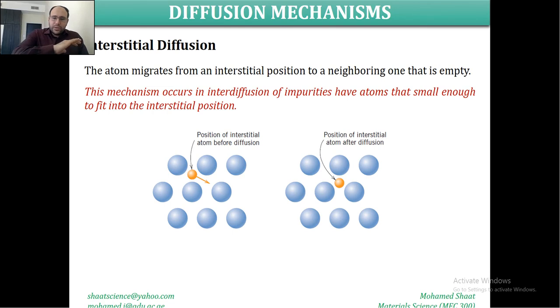Alright, so now we have discussed what diffusion is, what the different types of diffusion are, and what the mechanisms of diffusion are. Now let us discuss how we can measure or identify the rate of the diffusion. What does the rate of the diffusion mean? We can understand it simply as the speed of diffusion: how fast this diffusion process is going to happen, how fast these atoms are going to migrate from one lattice site to another lattice site. So this is simply the rate of diffusion. So it requires a measure.